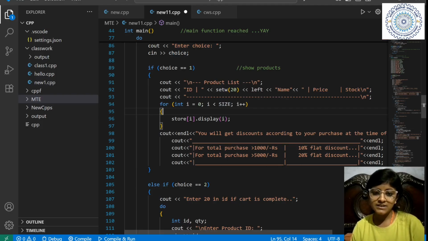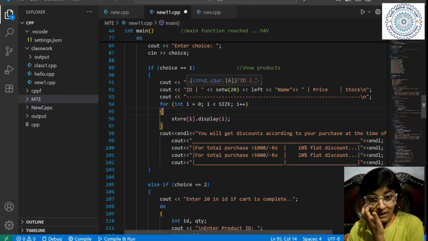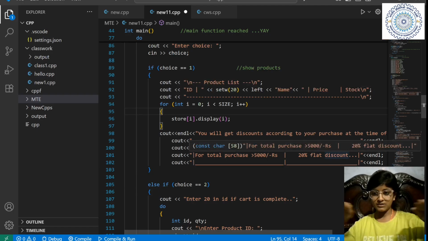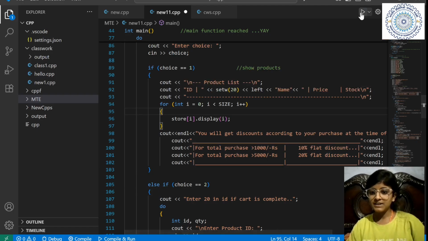Basically it will display one line, then the loop runs again and prints another. And I have written ID here for the heading. The same spaces are left for name, price, stock, and this line which creates a border like this. I will show you again.